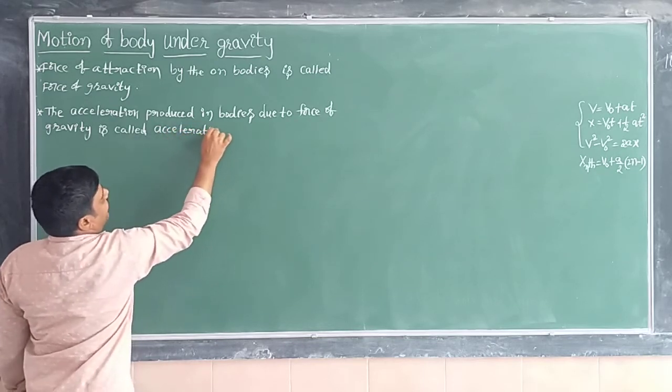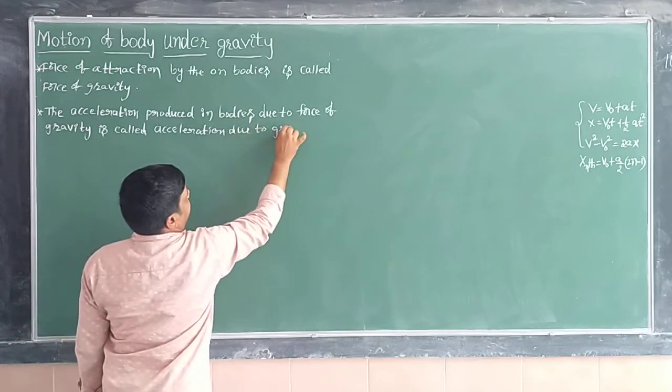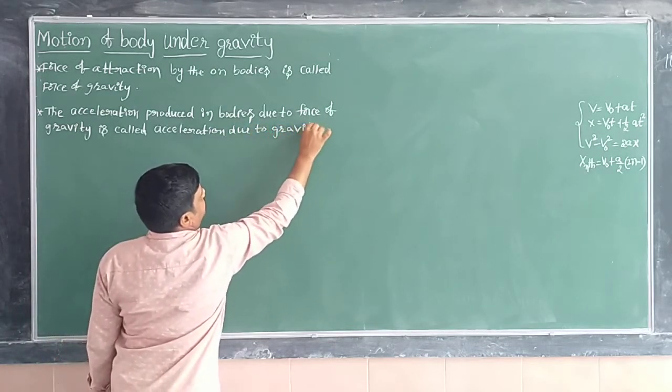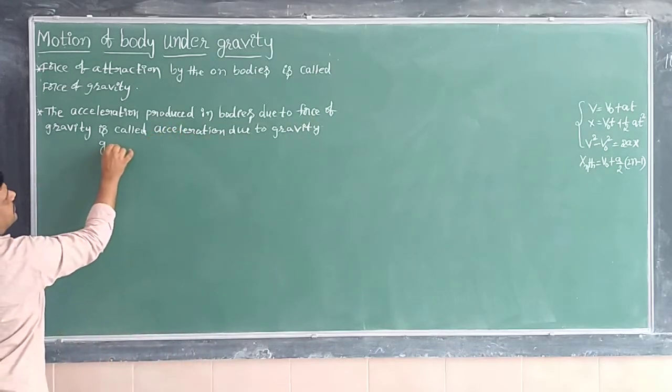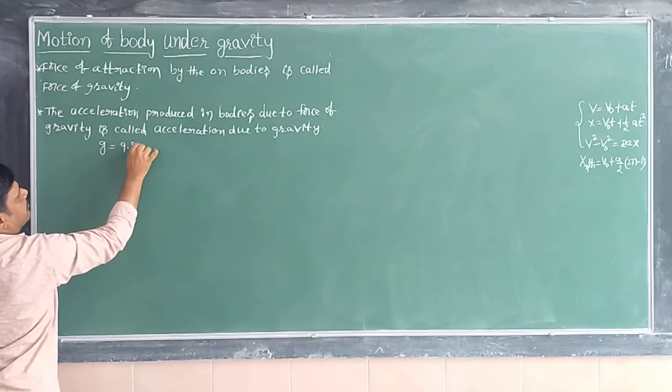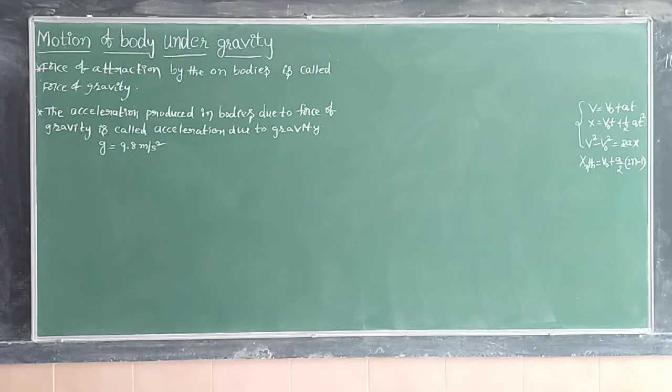It is denoted by the letter g, which is equal to 9.8 meter per second square.